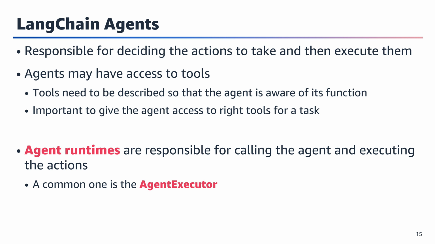Now we're discussing LangChain agents, which are key components in autonomous AI systems. Think of agents as decision makers with the ability to act. Just like how a human worker needs to understand their tools, our agents need clear descriptions of their available tools to function effectively. A crucial point to emphasize is tool selection. You wouldn't give a carpenter a paintbrush to build a cabinet, right? Similarly, we need to be strategic about which tools we give our agents.